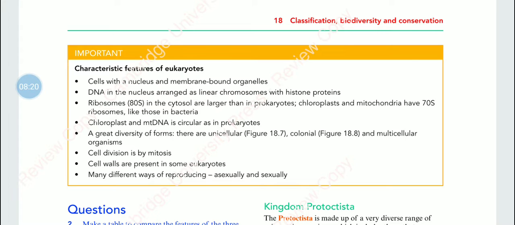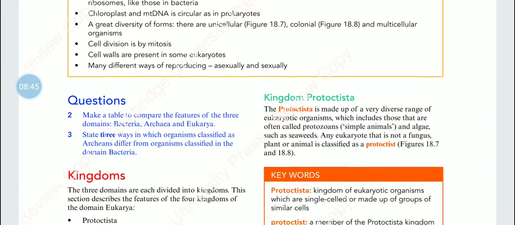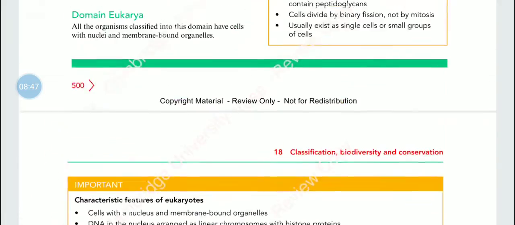Then there is a great diversity of forms: unicellular, colonial and multicellular organisms. Cell division takes place by mitosis, and in some of them, like plants, cell walls are present. They show a variety of different ways of reproducing asexually and sexually, and these reproduction patterns are quite different from one another as well. I hope you understood.